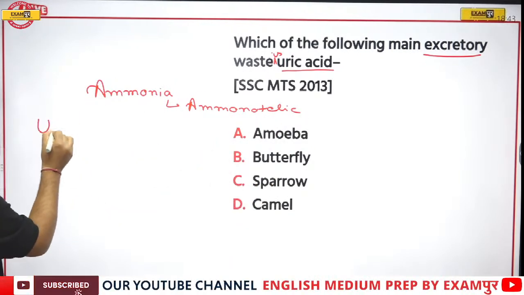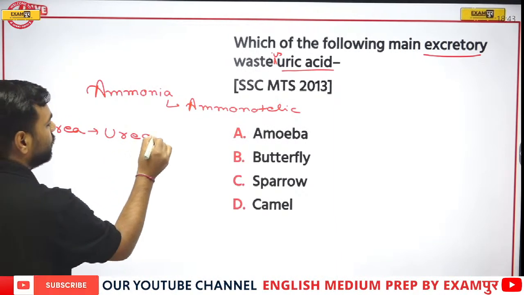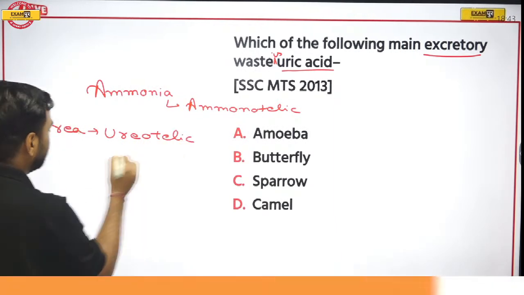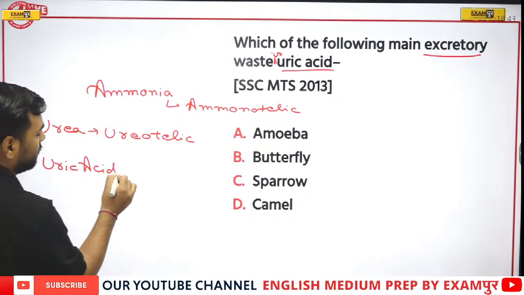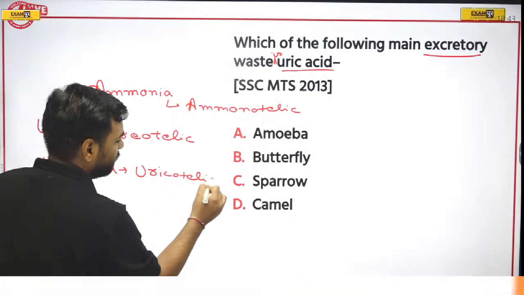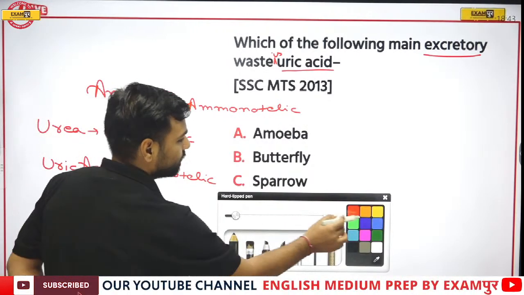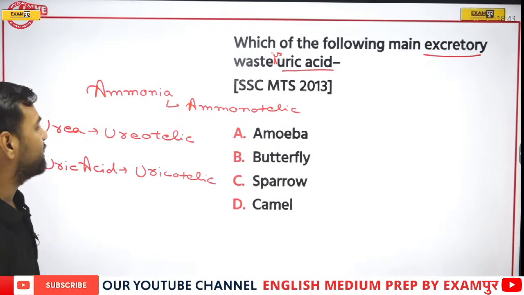If someone is releasing urea, we say that it is ureotelic. If someone is releasing uric acid, we'll say that it is uricotelic. Now I'm writing one more thing before taking the answer from you all. So Abhishek has already given the answer: sparrow.